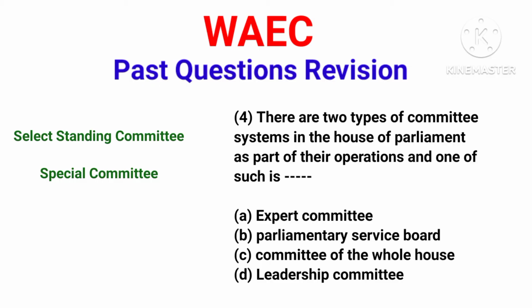If there is a need in the country where something needs to be investigated and a law made on it, a committee can be set up to investigate it, prefer solutions and come up with a bill that can be passed into law to help address the issue. Special committee is not made up of every member of the Senate. It's made up of a few people that are selected to investigate a temporary issue. So that's the difference.